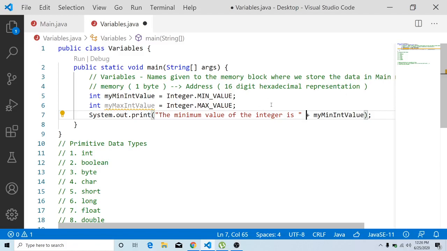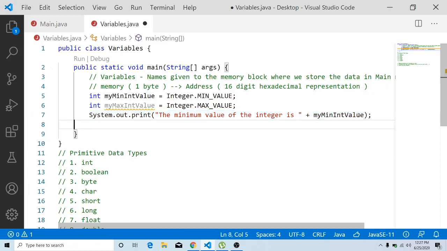We will discuss this briefly later, but now we can simply copy the same line again for printing the maximum integer value.